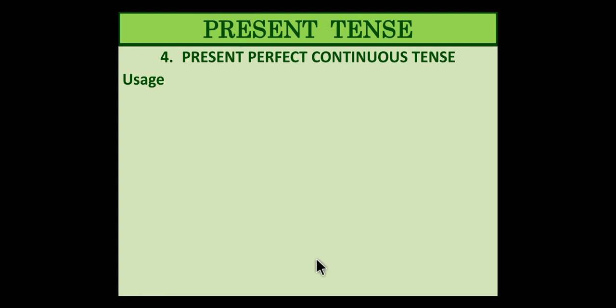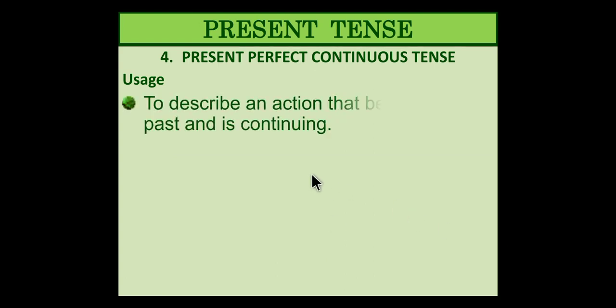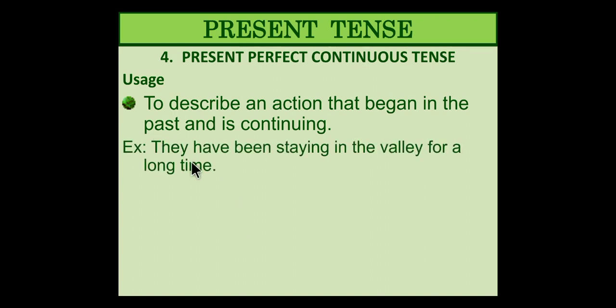Present perfect continuous tense. Now the last type of tense, to describe an action that began in the past and is continuing now. It is a combination of perfectness and continuous. It was done in the past, recent past, and it continues now as well. So it will be more clear with the example. They have been staying in the valley for a long time.